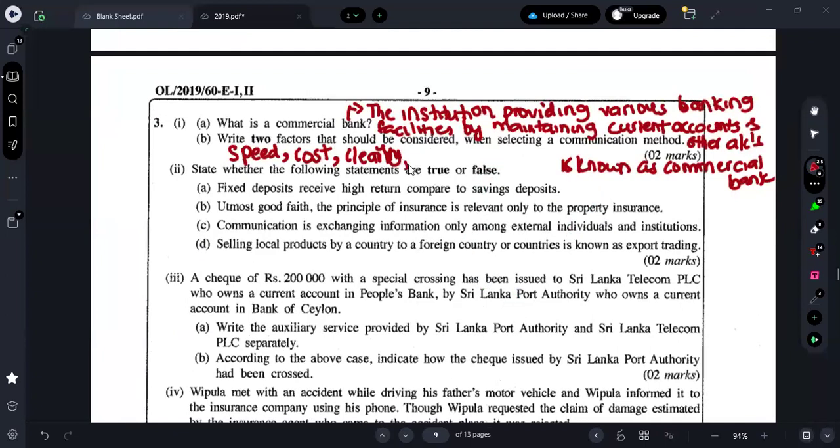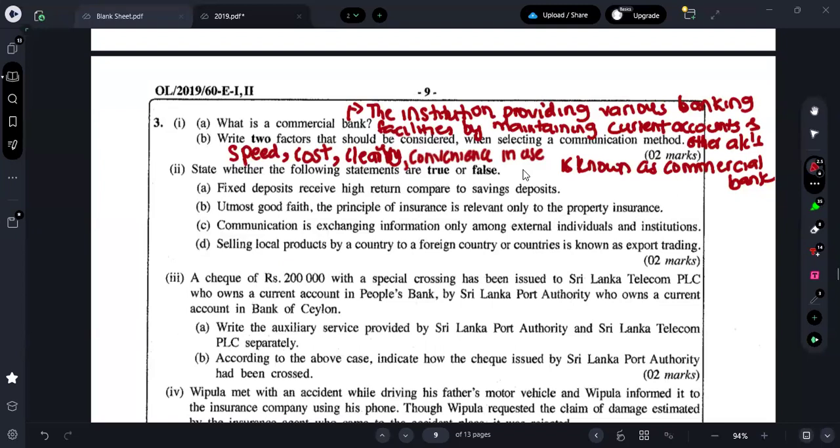Next one you can say as what? Convenient. Next one, convenience in use. Whether it is convenient for the students to use. Example, guys, if I use some kind of an email or something for you all to say that there is no class tomorrow, some people will find it inconvenient, right? Why? Because they are not in proper use, right? They are not convenient in using that, right? Therefore, when I'm sending a message, I should consider the factor of what? Whether it is convenient in use. So those are the factors to be considered when selecting a communication method.